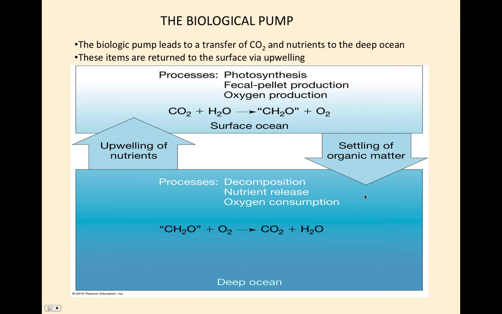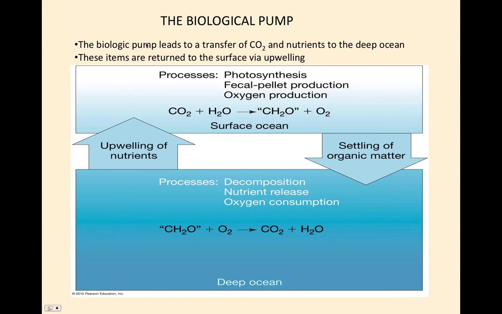All that settles, the organic sediments settle down, and what we're talking about with organics here is mostly fecal pellets and organic production, not necessarily the skeletons of the plankton themselves, but what they produce organically. That falls through the water column and gets acted on by decomposition processes. In that process, it simply reverses photosynthesis. It takes the organic plus oxygen and releases CO2 plus water plus the nutrient to the deep ocean. And ultimately, it's up to the deep ocean circulation to upwell the nutrients and the CO2 back to the surface.